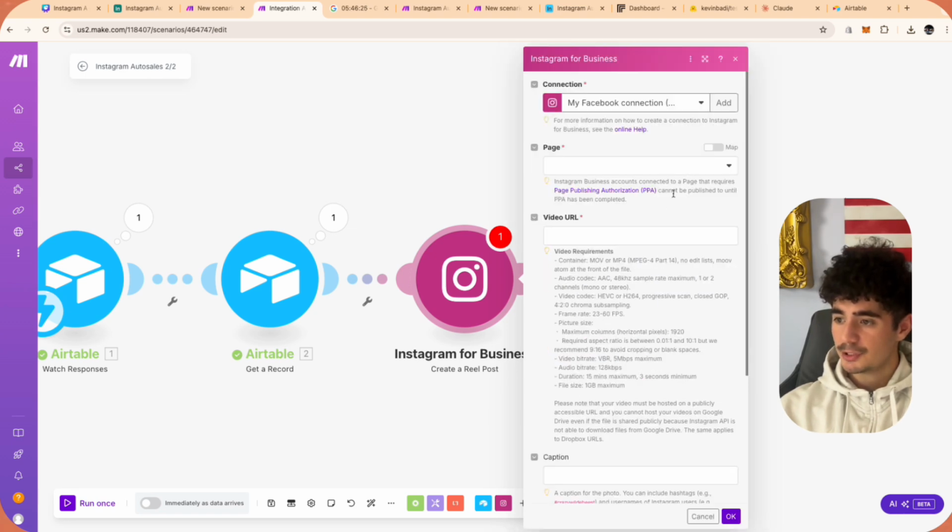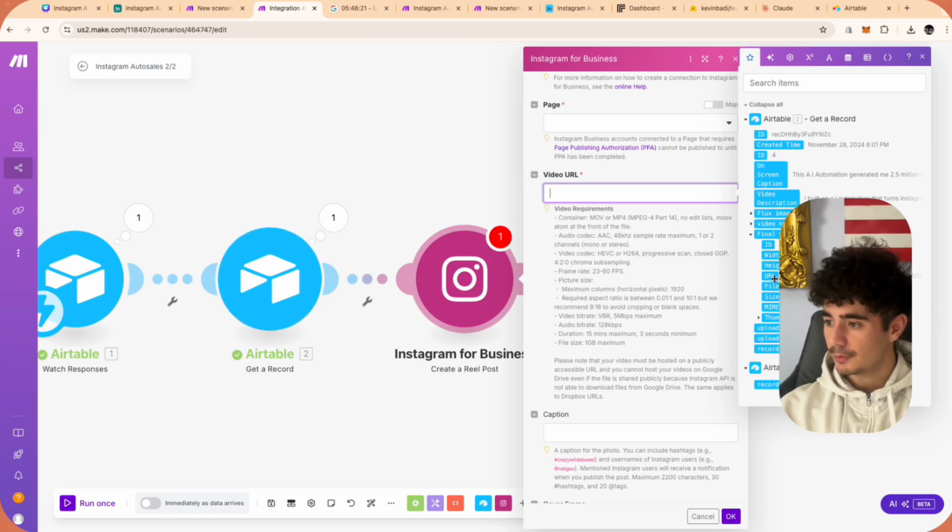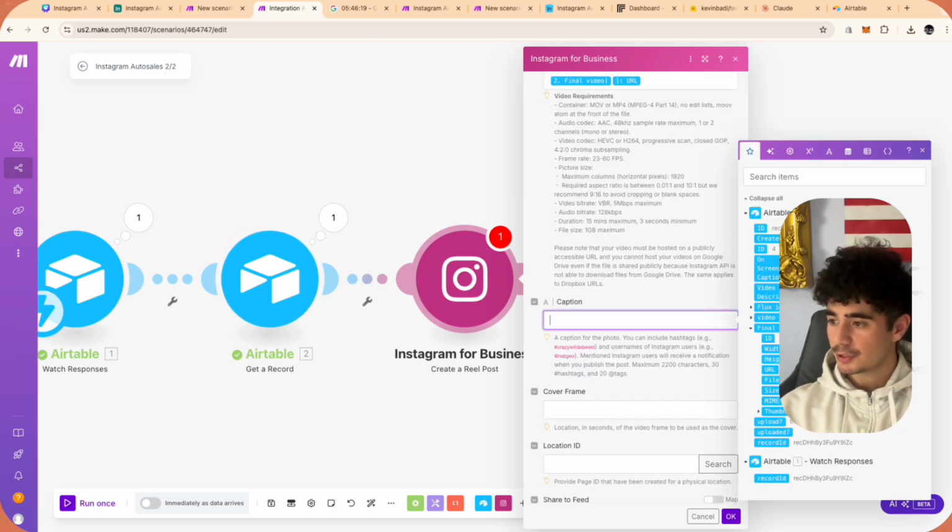You would add in your page here, and then you would add in the video URL here. So right here, boom, video URL. You would add in your caption. So that's going to be the video description.